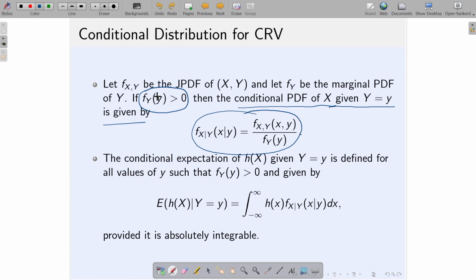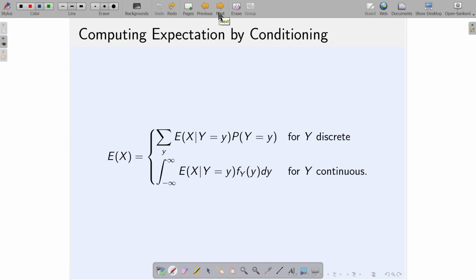Now, again I can talk about the expectation. The definition of the expectation is the same as before, just the summation needs to be replaced with integration, and again this condition is needed, otherwise the conditional density function is not defined. And then this is the expectation, and we say the expectation is finite or the expectation exists if the absolute integrability holds. If not, we say the expectation does not exist or is not finite. So, let us proceed.